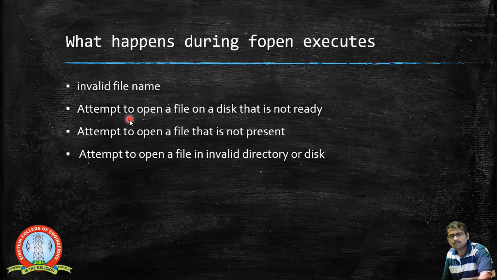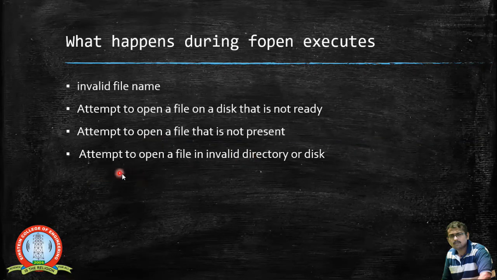If you try to open a file on that type of disk, there is an error. Similarly, you may try to open a file which is not present itself, so the file may not be there in that location, and that will also cause an error.